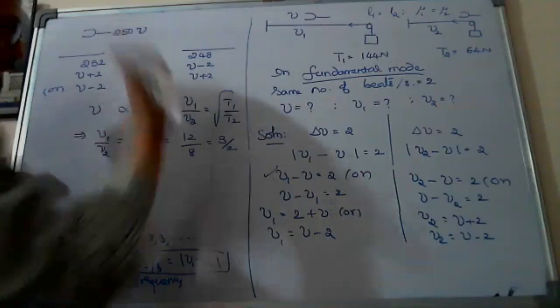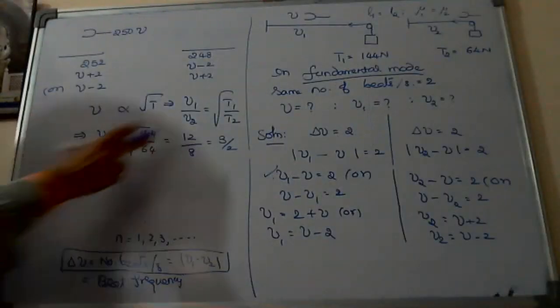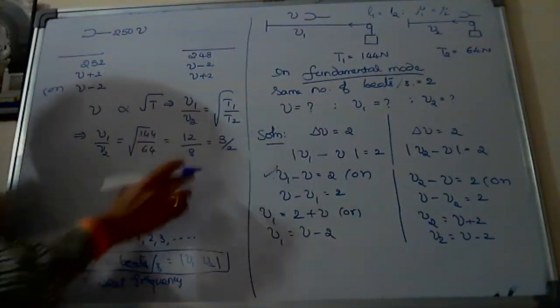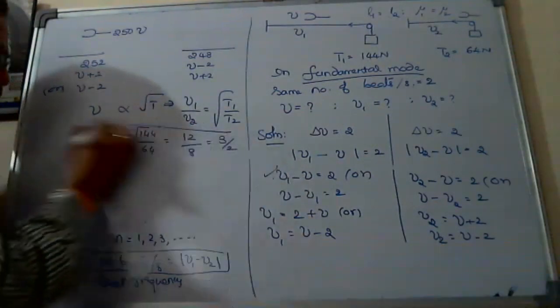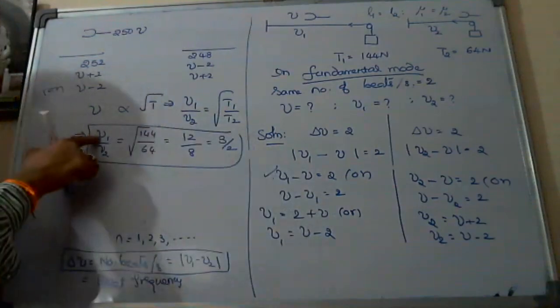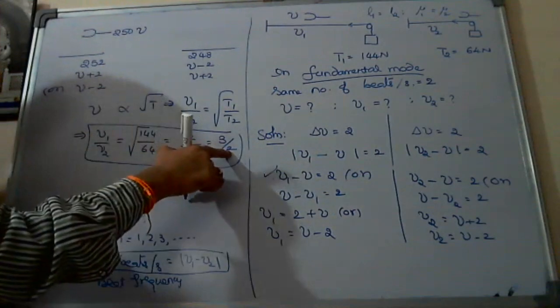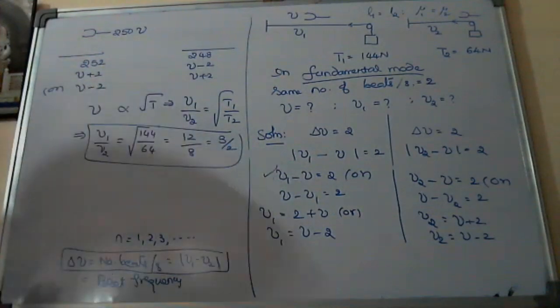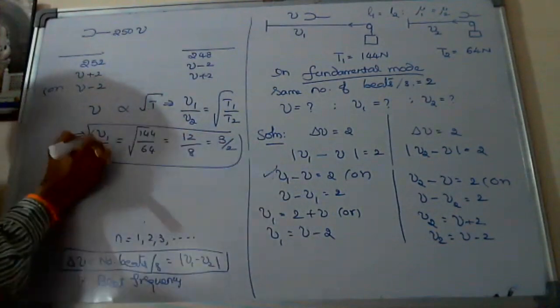You are getting 3 by 2. Root 144 is 12, root 64 is 8. From this you can say nu1 is 3 parts, nu2 is 2 parts. 3 is bigger, which means the numerator is bigger.